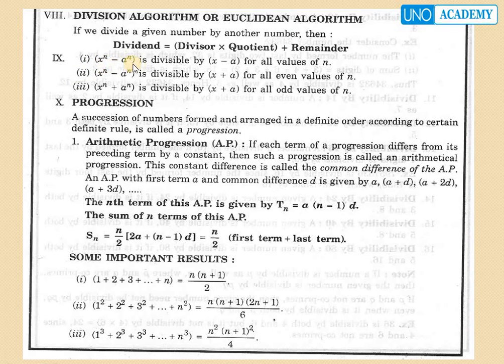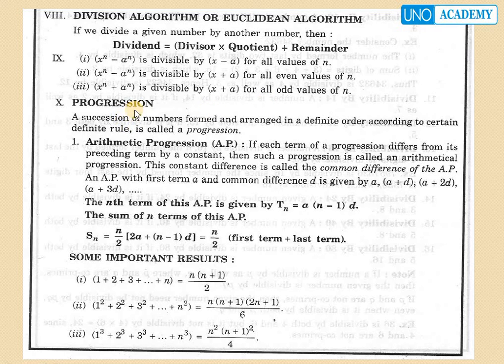x power n minus a power n is divisible by x minus a for all values of n. x power n minus a power n is divisible by x plus a for all even values of n. x power n plus a power n is divisible by x plus a for all odd values of n.